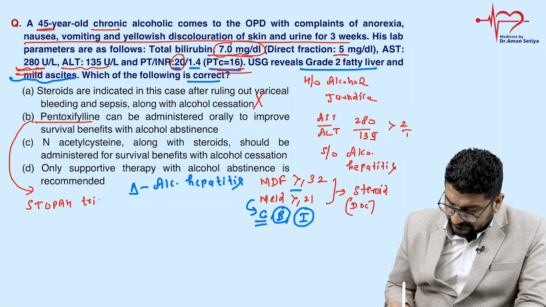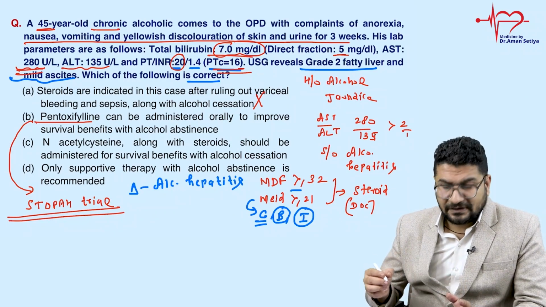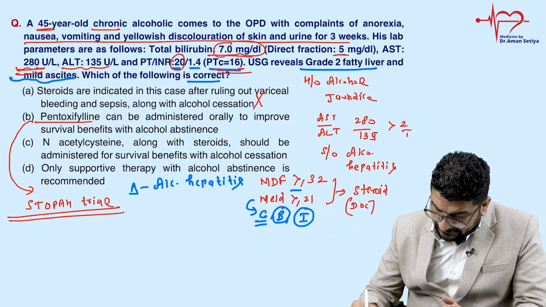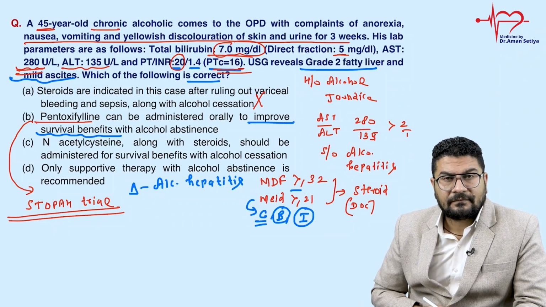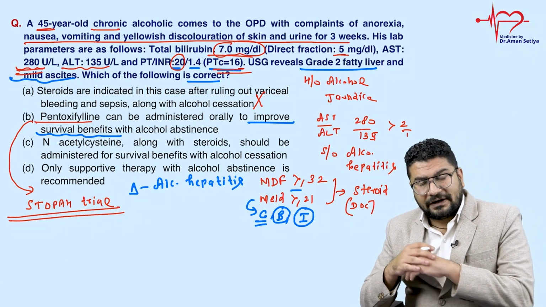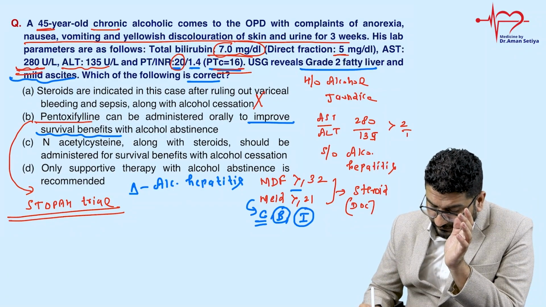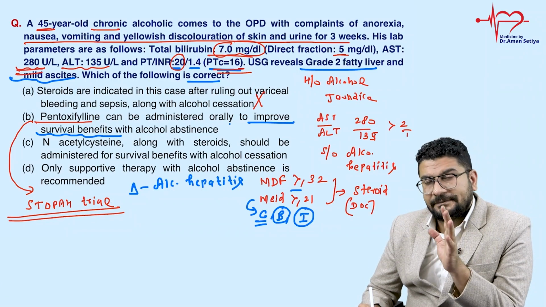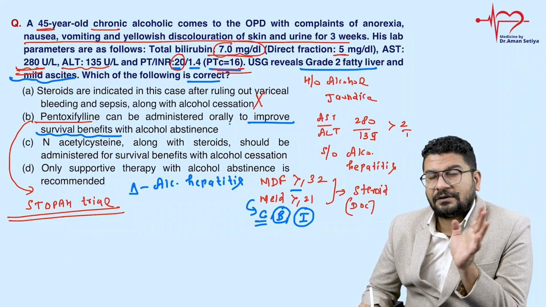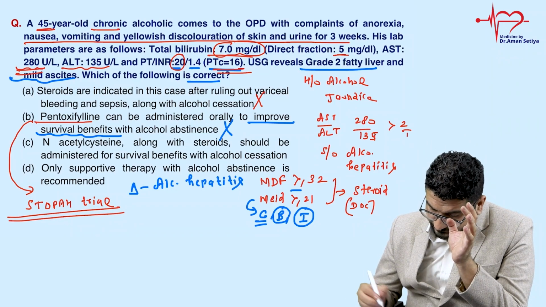As per this trial, remember, pentoxifylline we can administer, but it will not have any survival benefit. It will have some sort of antioxidant action, it will prevent further damage, but it will not have survival benefits. Even in many trials, they clearly said there is no impact on survival when we use pentoxifylline. So it's a wrong statement.